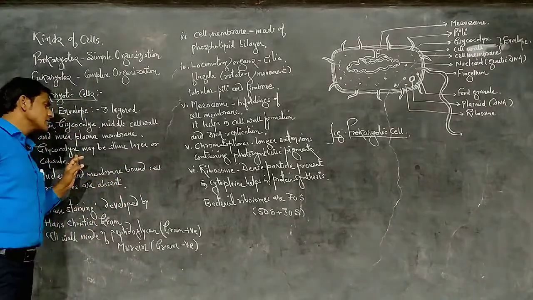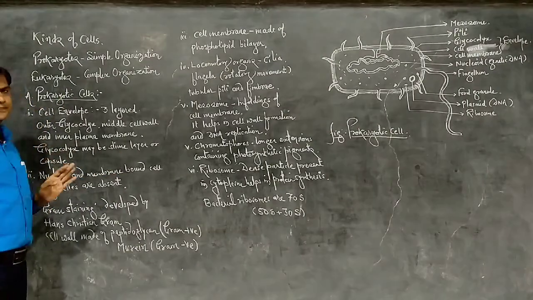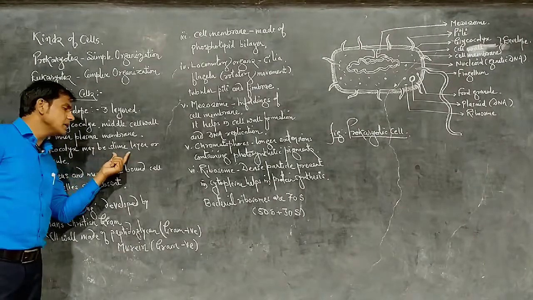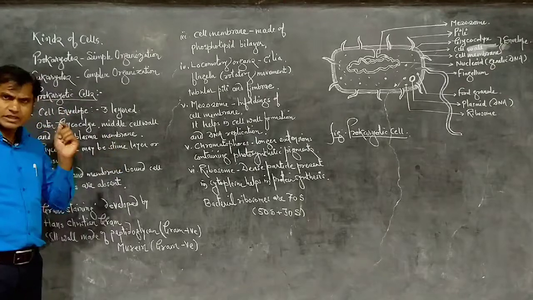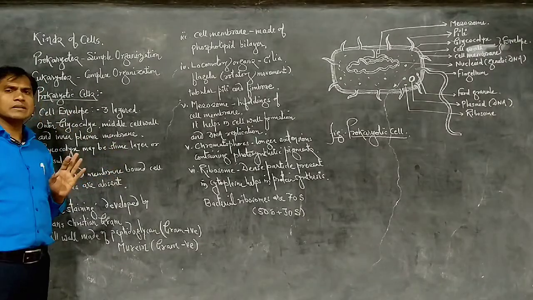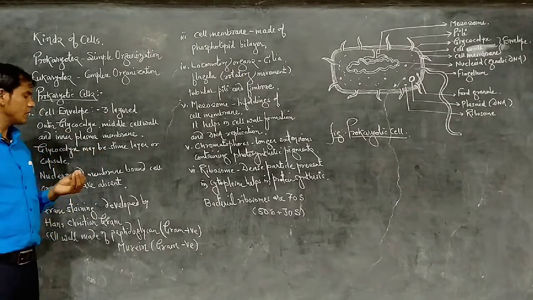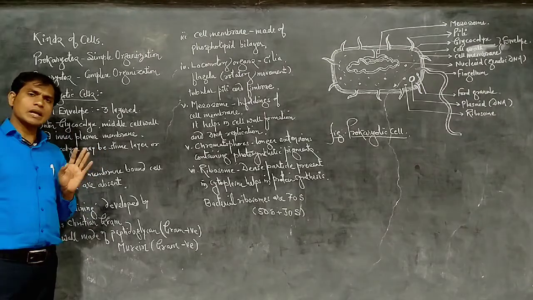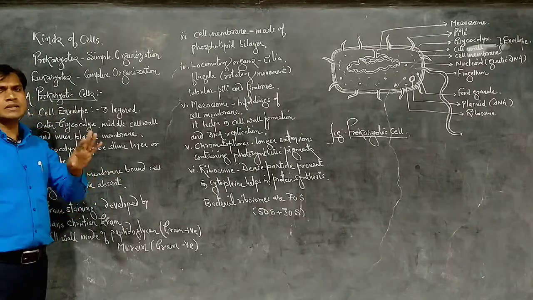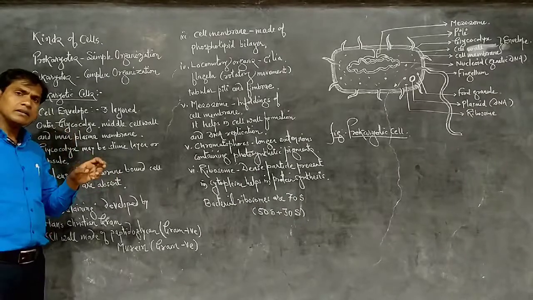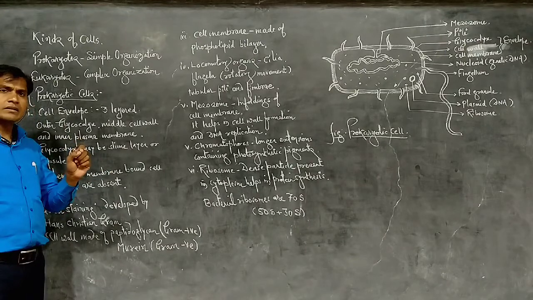The glycocalyx layer may be a slime layer or a capsule. When it is a thin sheet, a thin layer, it is called a slime layer. In some bacteria it is hard and thick, and we call it a capsule. So if the glycocalyx layer is thin, it is a slime layer. If it is hard, tough and thick, it is a capsule.